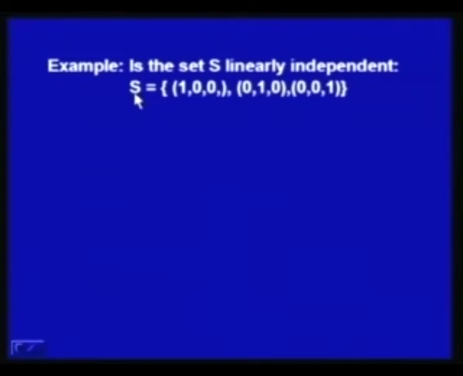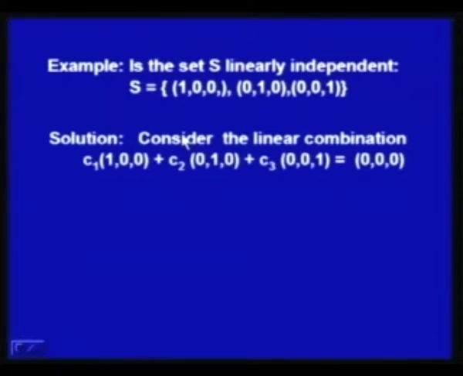Let us say we have a set S consisting of 1 0 0, 0 1 0, 0 0 1. We have to see whether this set is linearly independent or dependent. To check this, we consider the linear combination C1 1 0 0 plus C2 0 1 0 plus C3 0 0 1, and set the right hand side equal to 0. If we can find only the trivial solution, then we say the vectors are linearly independent, otherwise the vectors are linearly dependent.